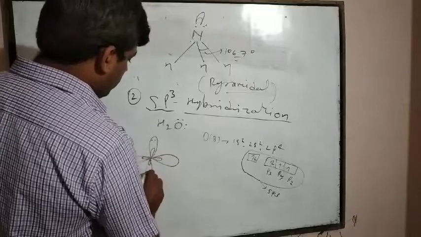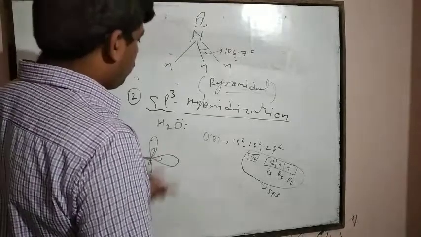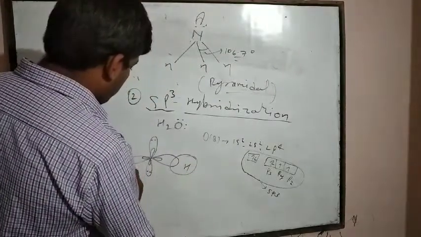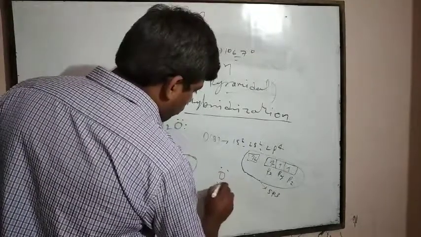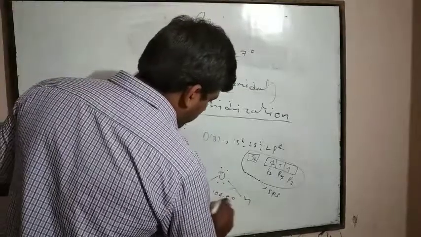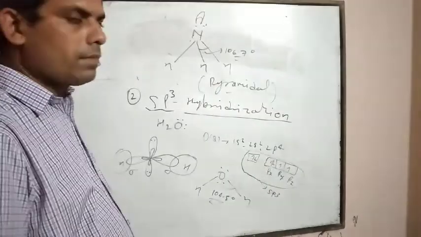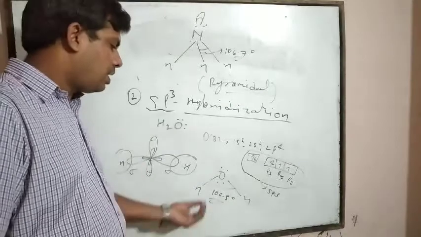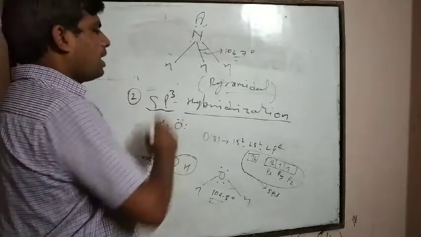With the two unpaired hybrid orbitals, two hydrogen atoms overlap like this, sigma, sigma. Oxygen with two lone pairs, H and H, the bond angle is 104.5 degrees. Due to the presence of two lone pairs of electrons, this structure is distorted and the bond angle is 104.5 degrees. This one is also sp3 type of hybridization.